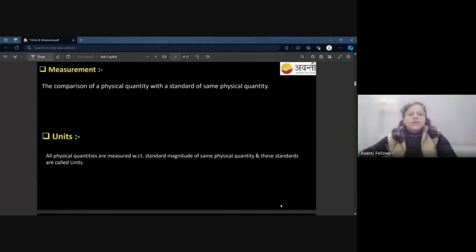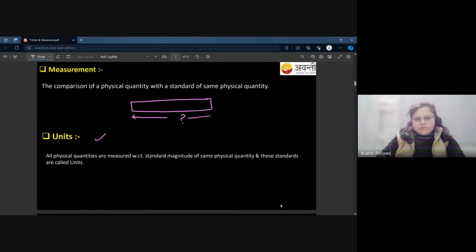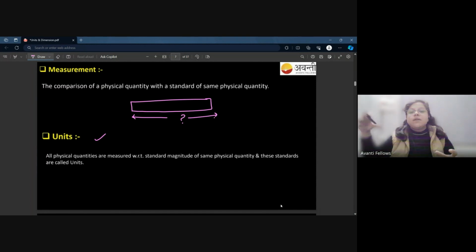Here we have two things. Units is something which I already told you, and this is measurement. So basically, let's say I have this scale or something, measure its length. The comparison of a physical quantity with the standard of the same physical quantity is measurement.